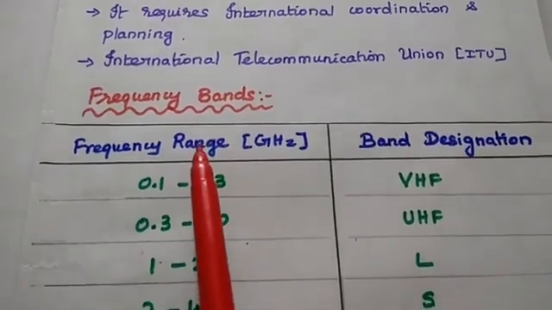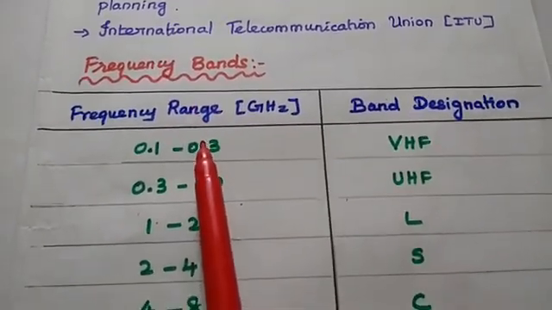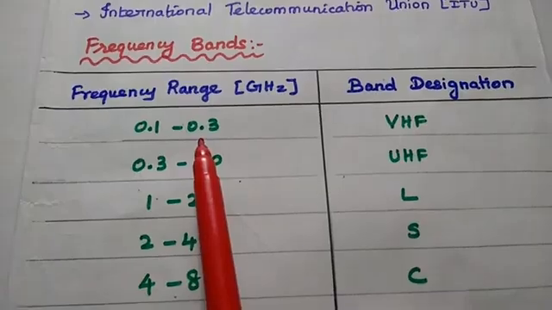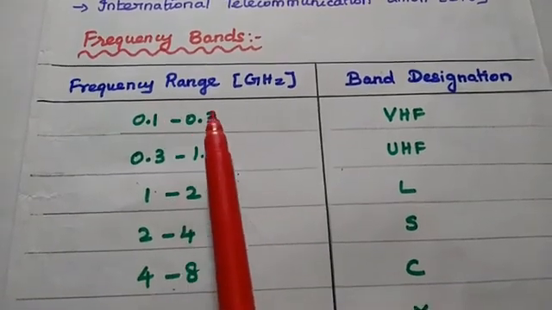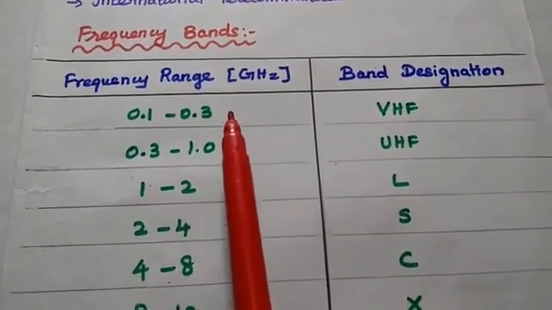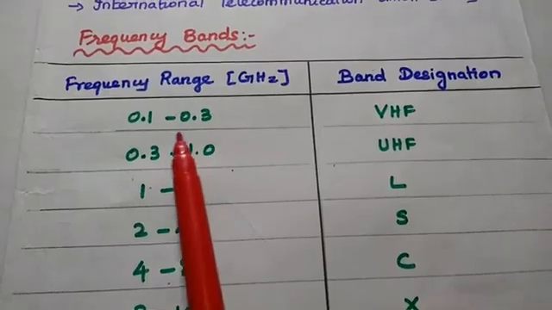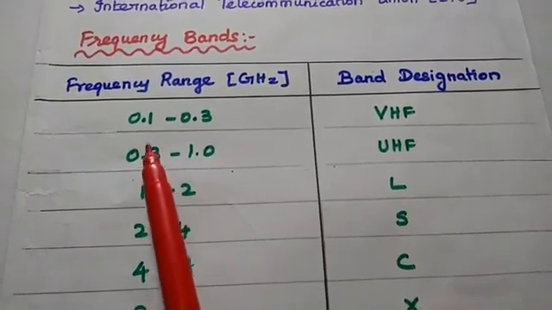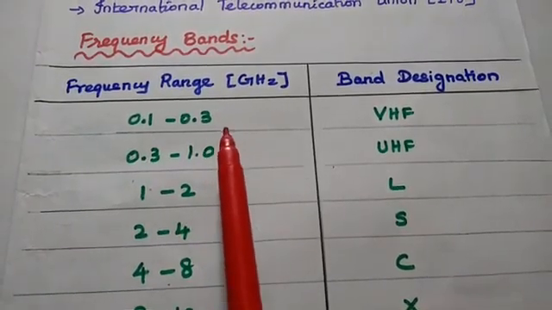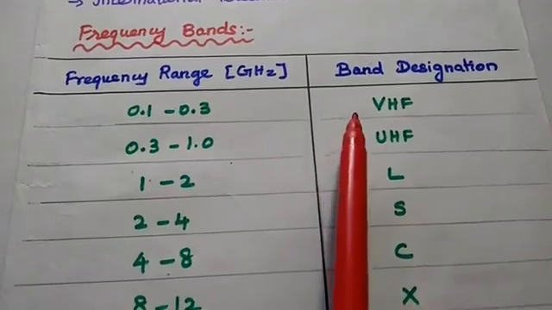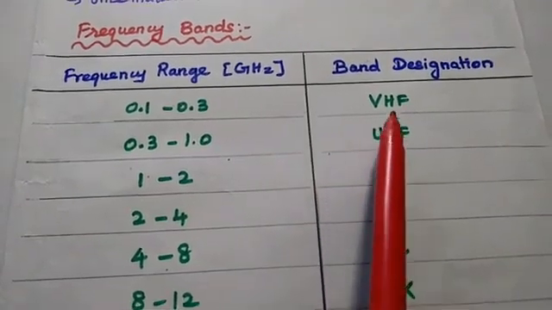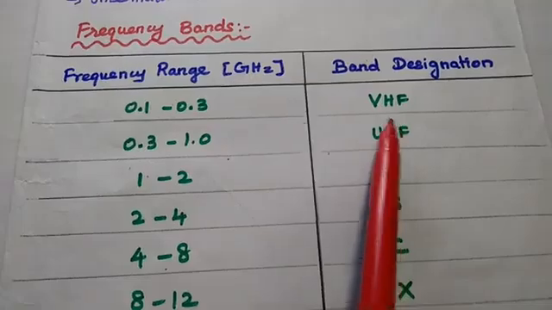Okay. There are various frequency bands available for satellite services. It is in the range of gigahertz, so it can be named for each range. So here 0.1 to 0.3 gigahertz is designated as VHF band, that is very high frequency band.